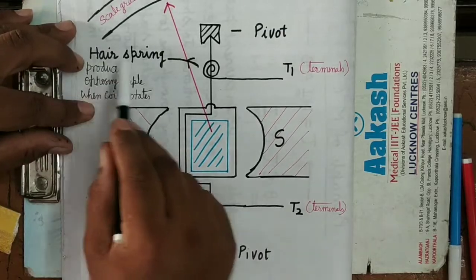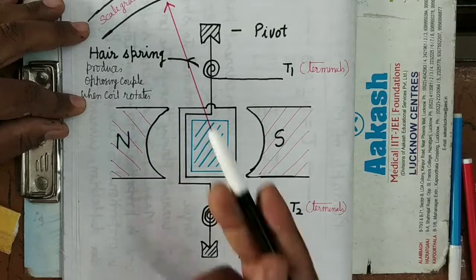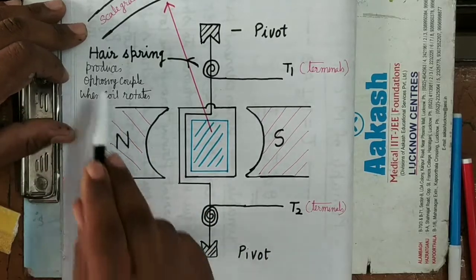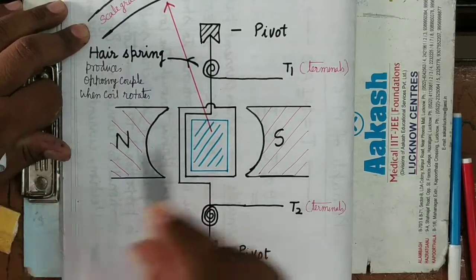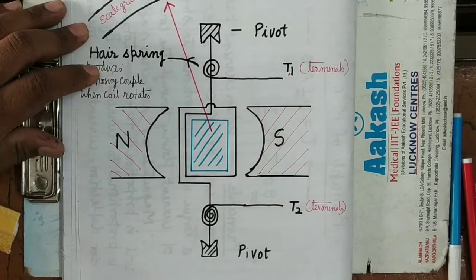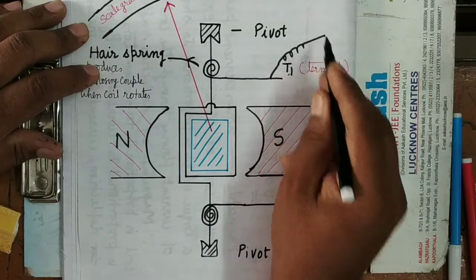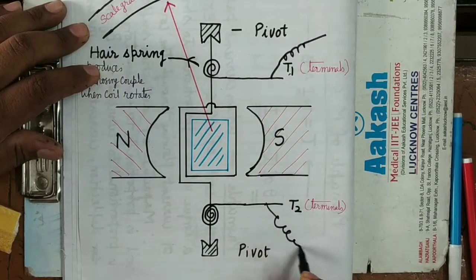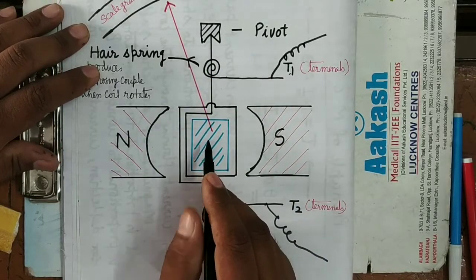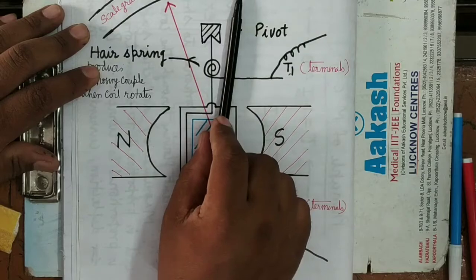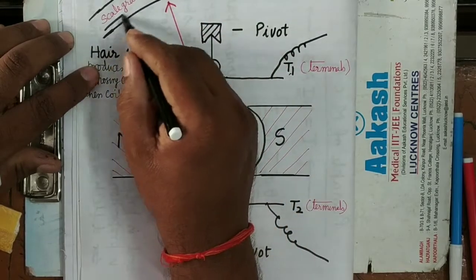So here the coil has been pivoted between these two pivots. Now here we use hair springs. Hair springs means the coiled springs which are used in watches. These produce the opposing couple when the coil rotates. Here these are the terminals. Other things are the same. When you connect with the help of wire here, current will pass through it, the coil will deflect, and there will be a corresponding deflection of the pointer. The pointer will rotate over a scale which is graduated in milliampere.